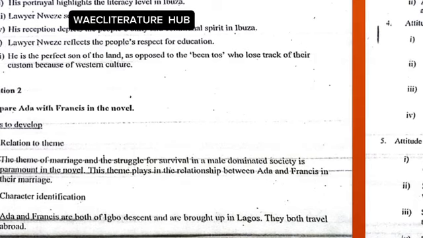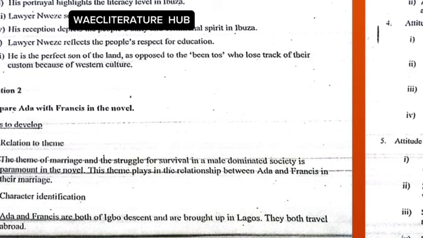Compare Ada with Francis in the novel. When you look at this question now, you can see that there are 2 characters named in this question. That means that for your second paragraph, you're going to describe how many characters? Very good. You're going to describe 2 characters. Okay, so now compare Ada with Francis.